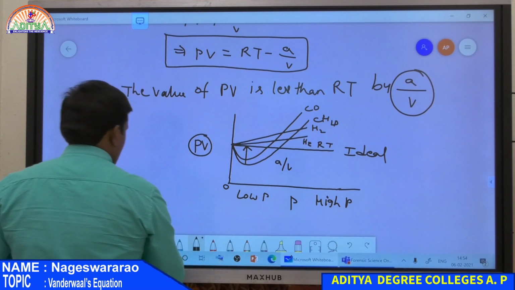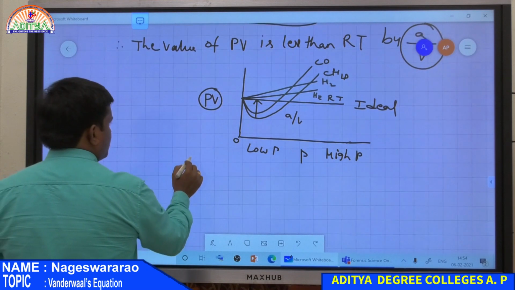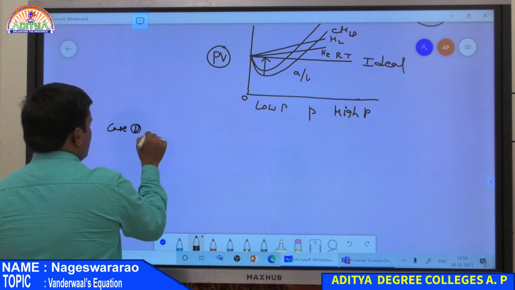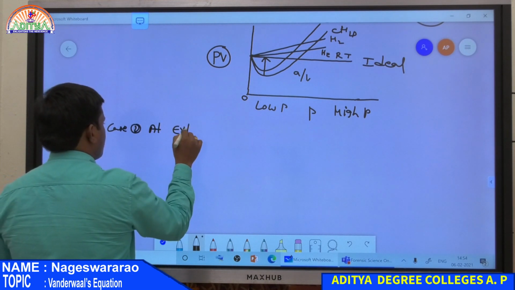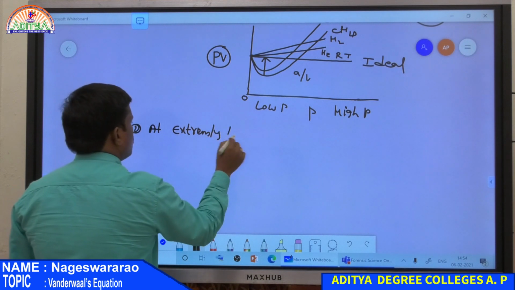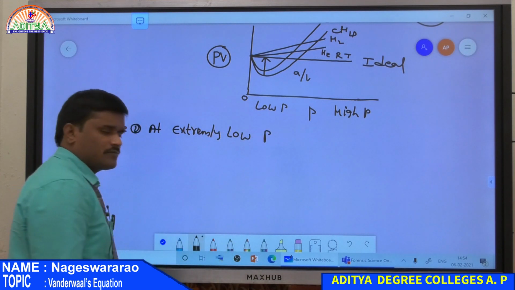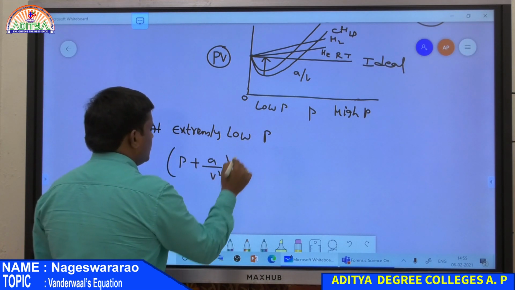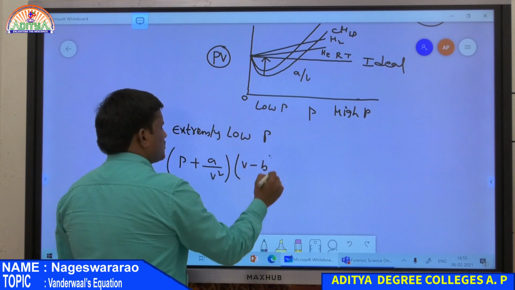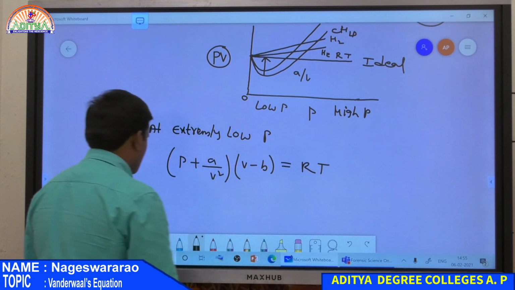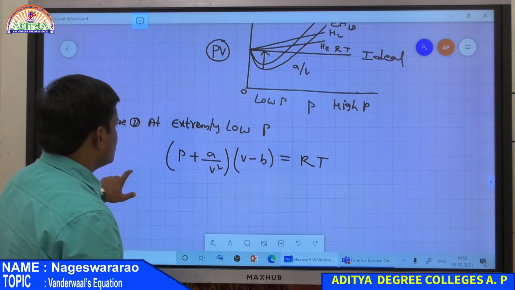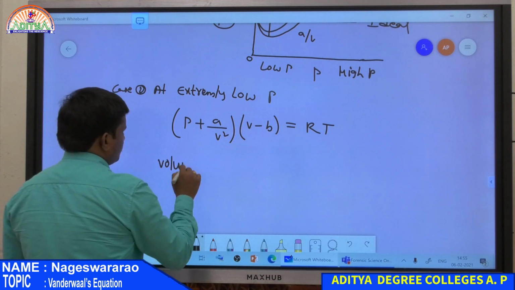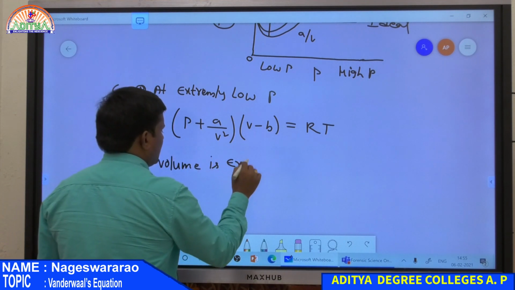Next, case 2. Case 2 is extremely low pressure. Our gas equation is P plus A by V square, into V minus B, is equal to RT. This is our gas equation. And our given condition is that the pressure of the gas is extremely low. So what does this mean? Volume is very high. Volume is extremely high.